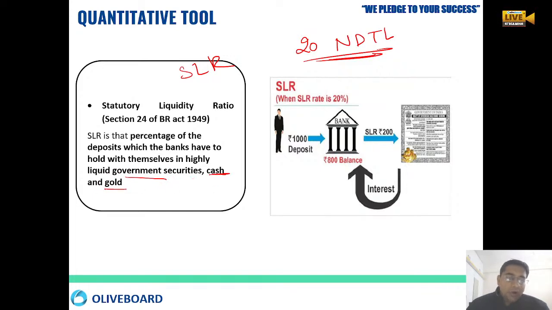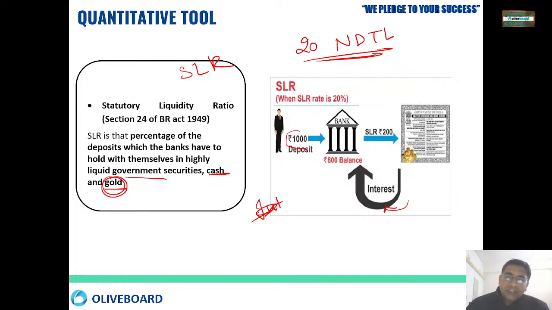Here RBI gives interest on that. Normally nobody keeps gold, because what interest would you give on gold? So always they keep some kind of cash or government bonds.